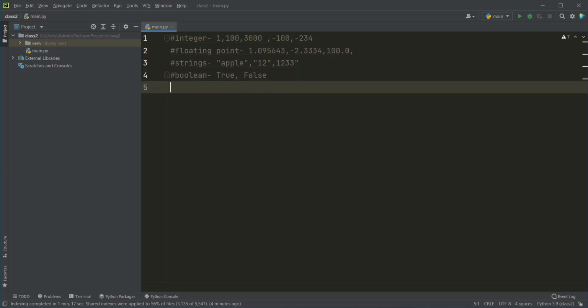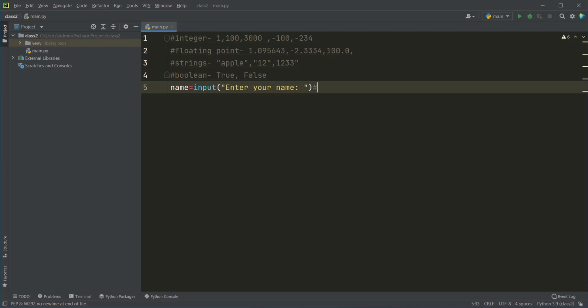Now coming to the input function which we use. I am writing code like name is equal to input, enter your name. Here, if I am asking the name from the user, it is going to be of string data type.